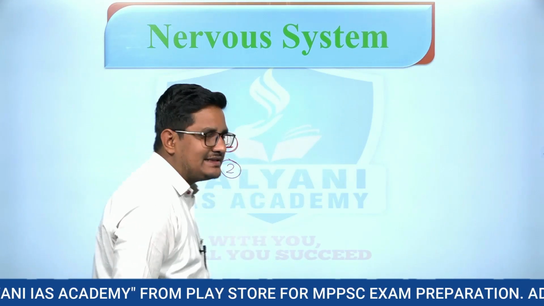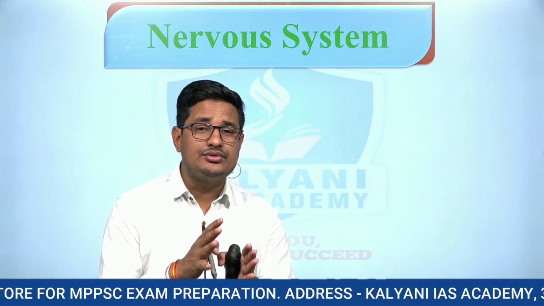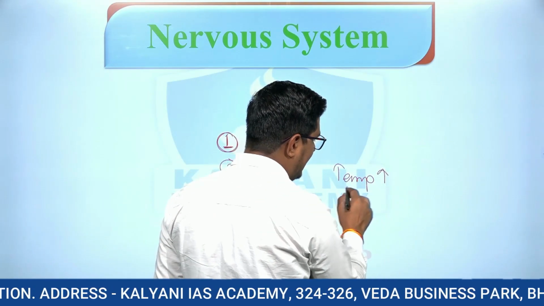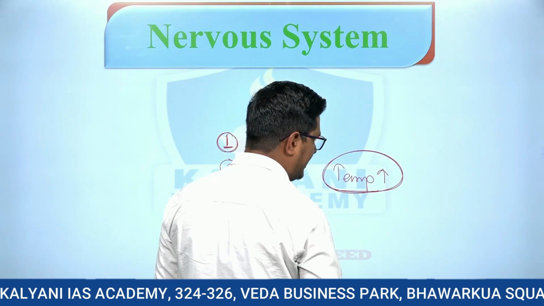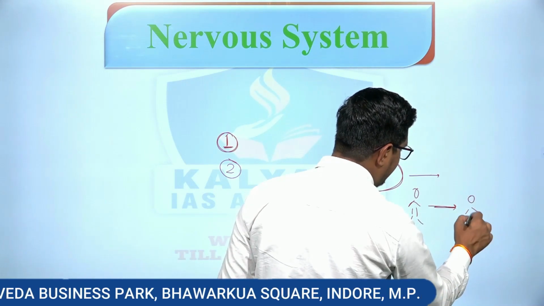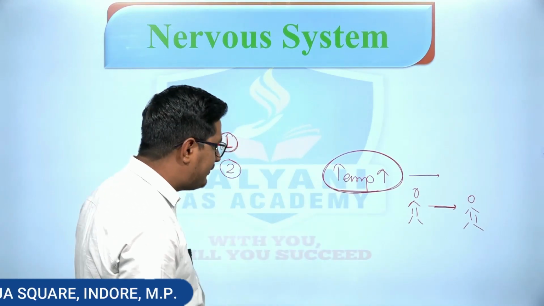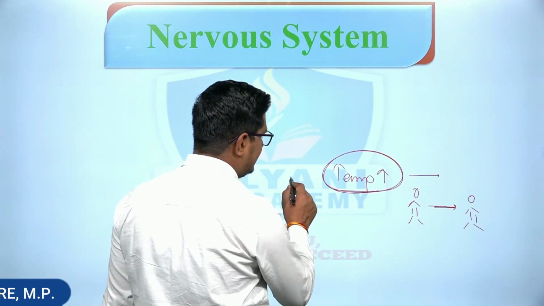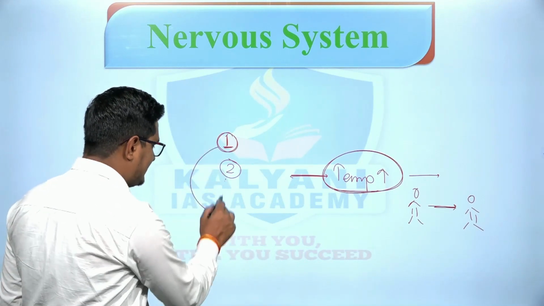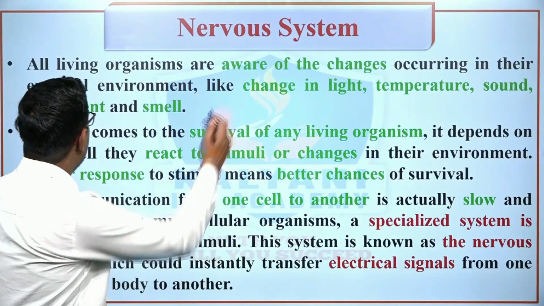Second thing is that many changes are occurring in the environment and there must be a reaction to these changes. For example, if the temperature is increasing, and despite that the human is not moving from one place to another, then there would definitely be a negative impact on his health and he may not be able to survive there. Therefore, there must be a system to react to the changes or stimuli occurring in our environment, and the system found in the human body for this is known as the nervous system.